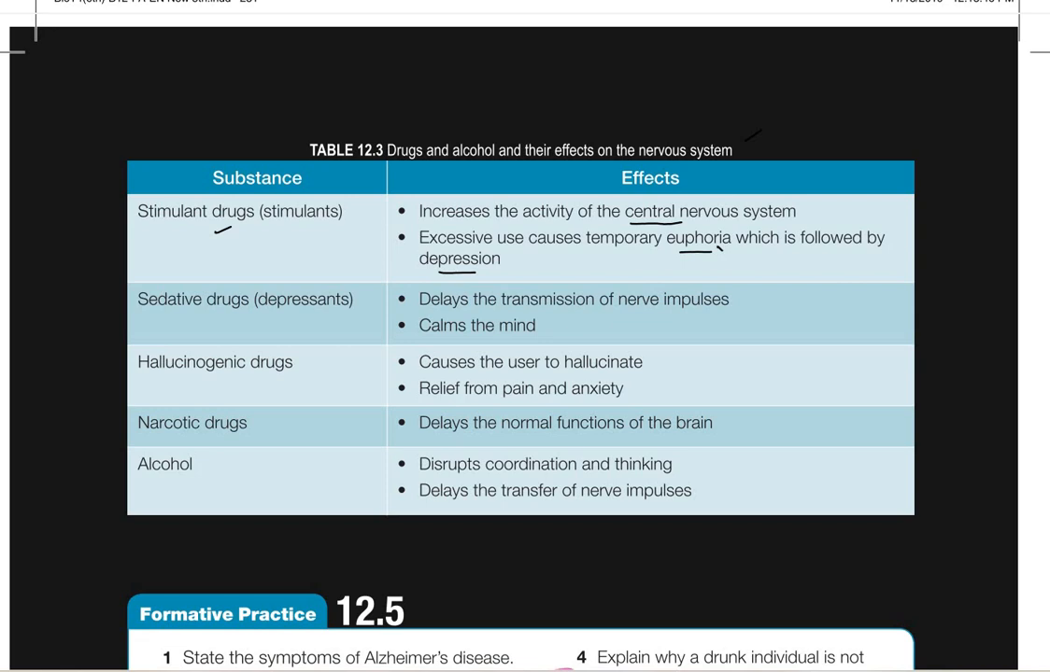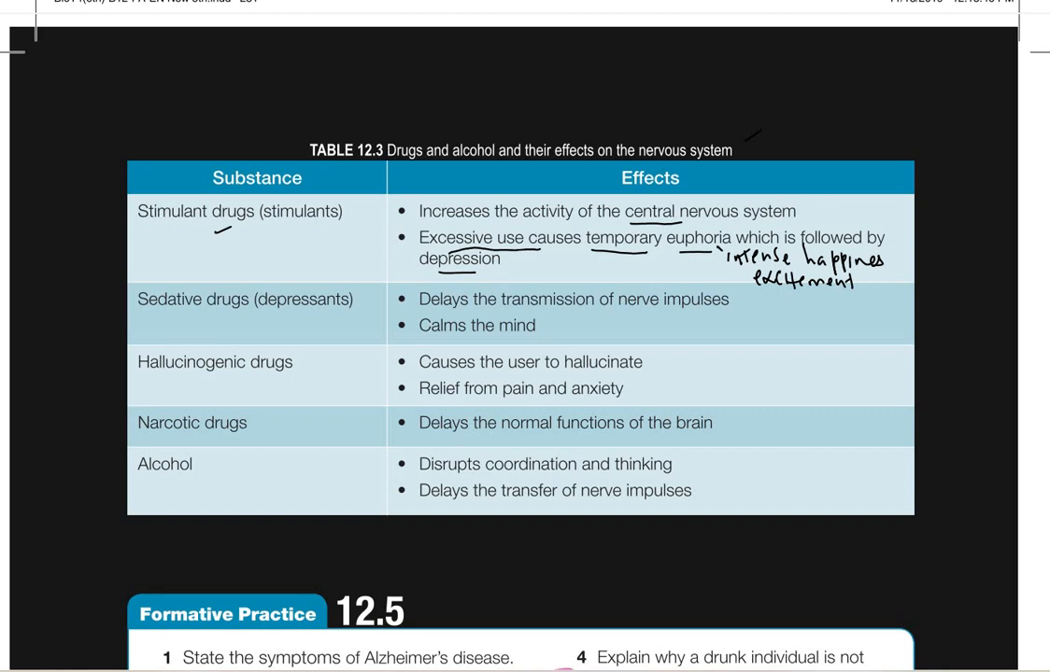Euphoria means intense happiness. You will feel very happy and also excited after taking these drugs, but only temporarily. When the drugs finish, it will be followed by depression. Then after that, you will become depressed. Depressed means feeling very sad, feeling hopeless. So this is the effect of excessive use: temporary euphoria.